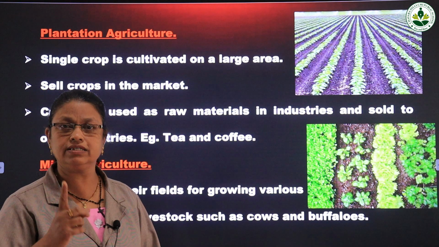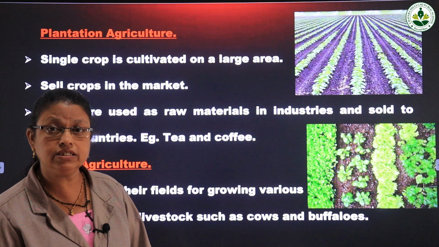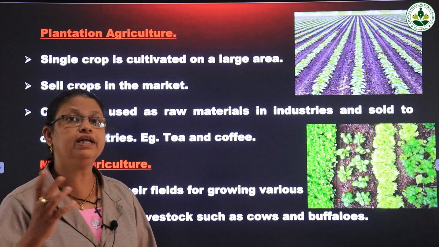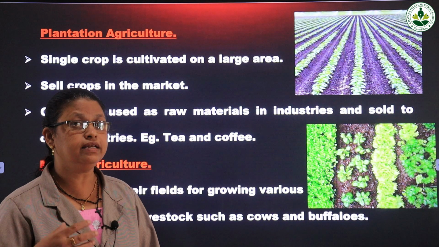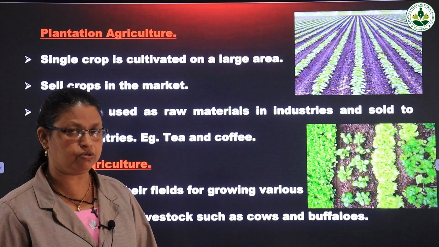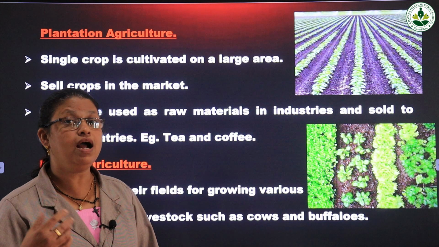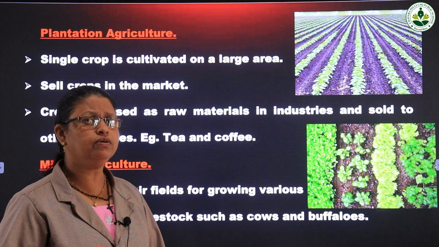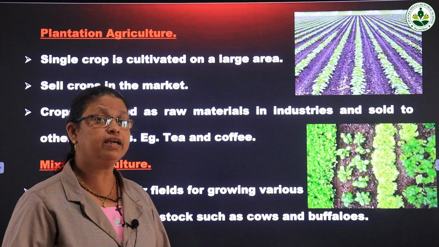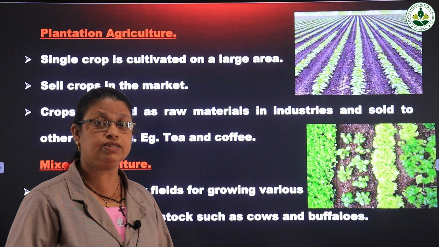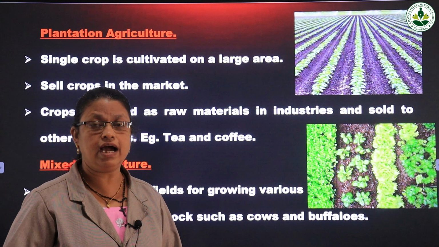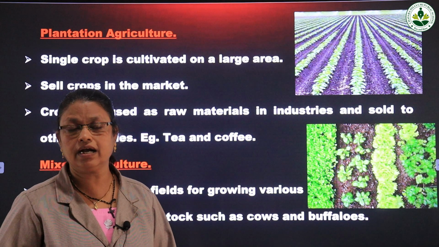The crops are sold in the market and sent to other countries also. These crops are used in industries for making many things, so they are used as raw materials in industries and sold to other countries.